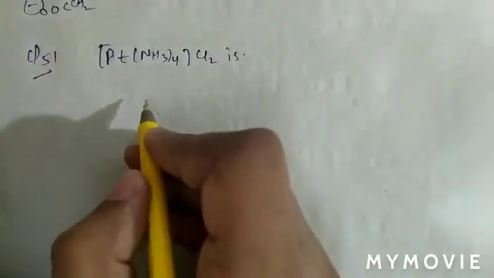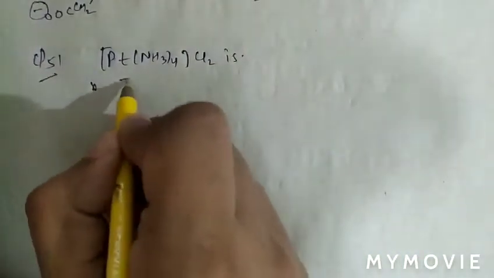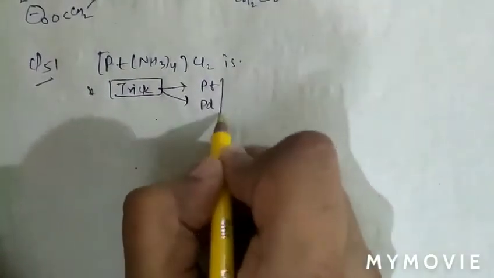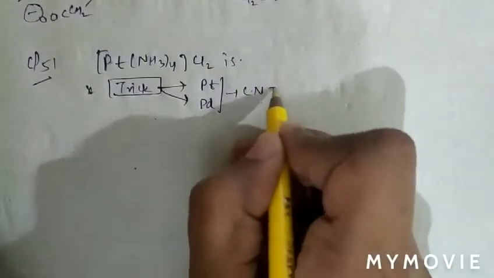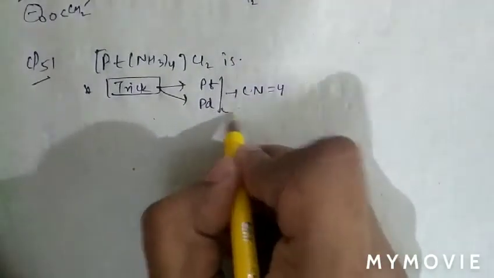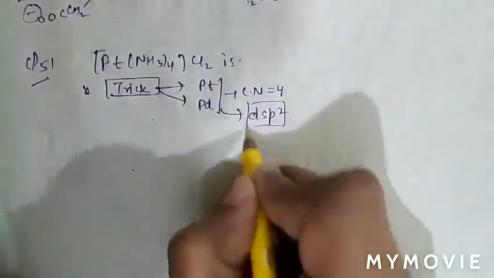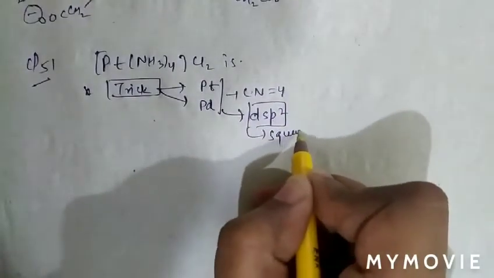As we know, one trick we can use: if platinum and palladium compounds are given and the coordination number is 4, then you can blindly tell the hybridization will be dsp2 and it is square planar.